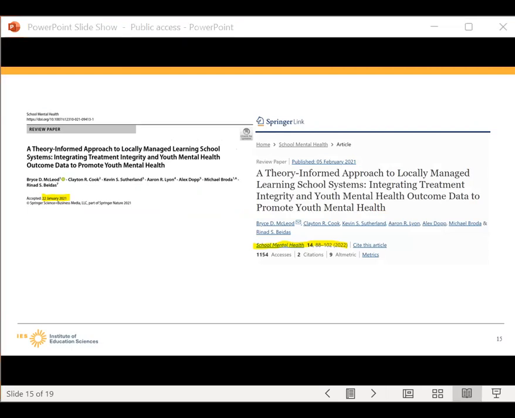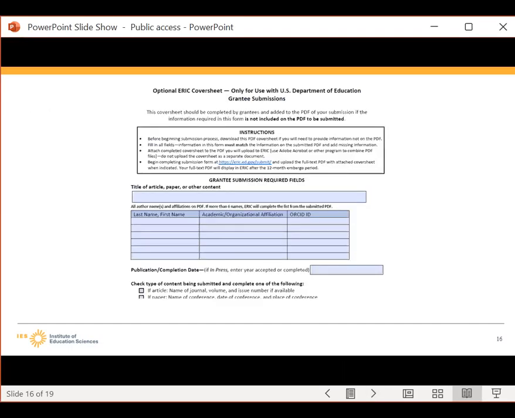So if your PDF has older citation information, do not update it with the newer information. We need everything to match completely for data verification purposes. Again, we don't have a preference on which version you use, just that the data match. If the document that you are going to submit does not have the grant number or all required fields, then there are two options. You can either revise the PDF to include the missing information, often the acknowledgement section, or you can fill out this cover sheet that is available on the grantee submission page and append it to the original PDF file so you submit a single PDF.